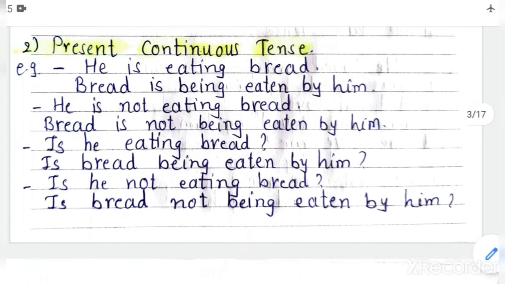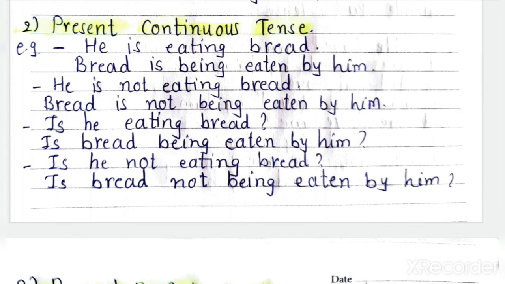Then next one is negative sentence. He is not eating bread. Then bread is not, you will put together is and not. Bread is not being eaten by him. Then interrogative: is he eating bread? So to be form is.